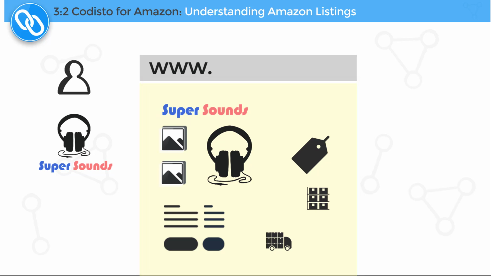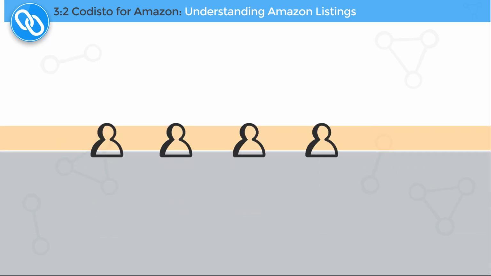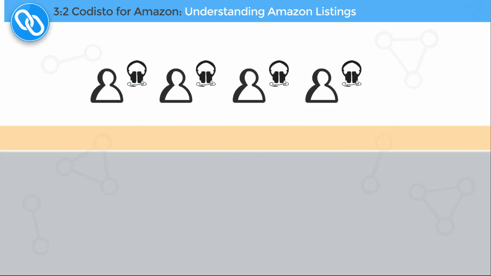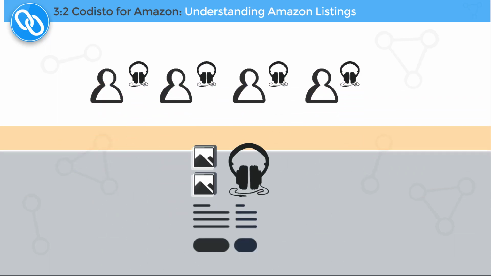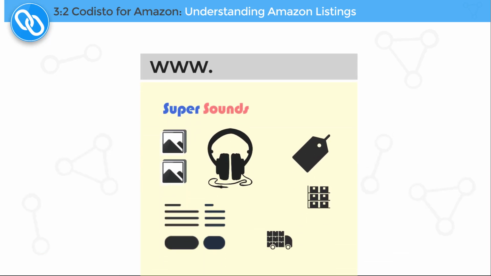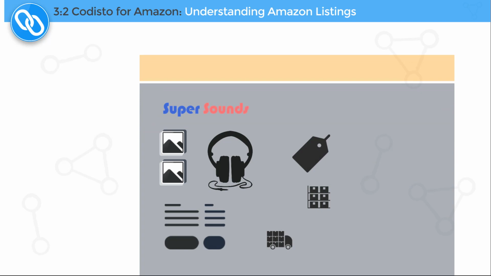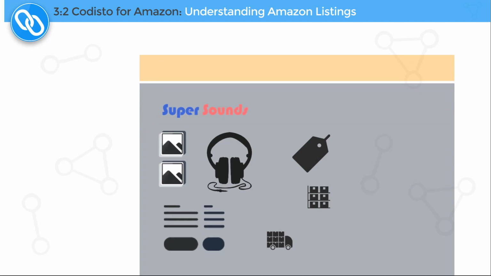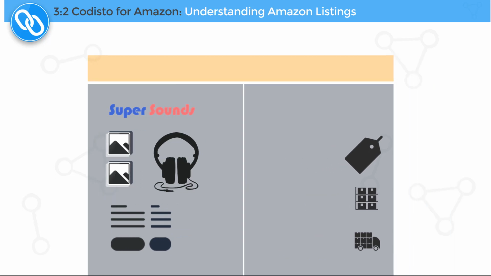Selling on Amazon is a little different because Amazon allows multiple sellers with the same item to sell from a single shared product page. An Amazon product page contains the same product information as an eBay or website listing, but it is structured differently and we don't have the same control over the content. An Amazon product page is split into two distinct parts.